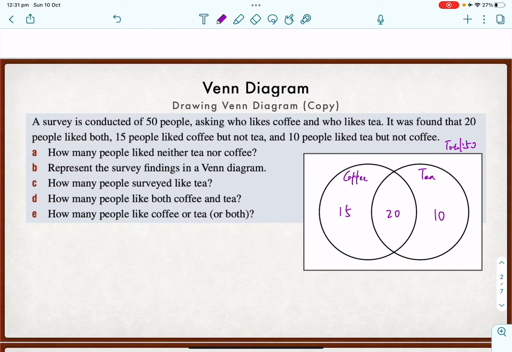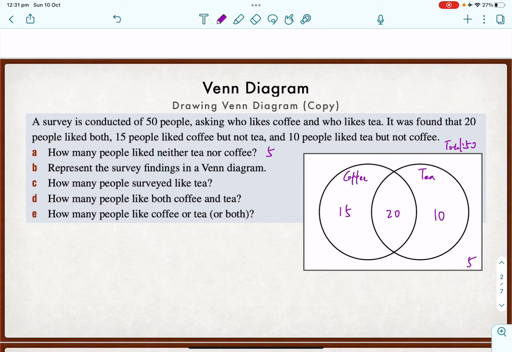Well, wait a minute. If we add these three numbers together, that's 30, 45. So there must be some people who don't like any of those, which we put on the outside. Once we have a Venn diagram, it's really easy to read all this. How many people like neither tea nor coffee? Well, we already worked it out. There are 5 people who don't like either of them.